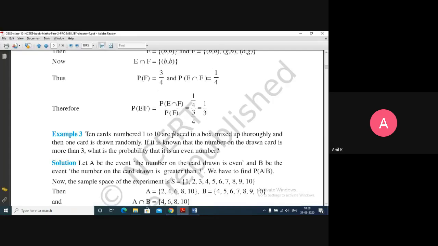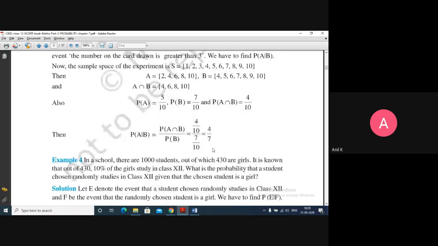So the only thing you have to do is read the question and understand. It is known that the number on the card is more than 3. So that means that has already happened. Then only you'll come to know that the number is more than 3. So the event which includes more than 3 has already happened. Then what is left to happen is getting an even number. Okay. So the final answer is 4 upon 7.